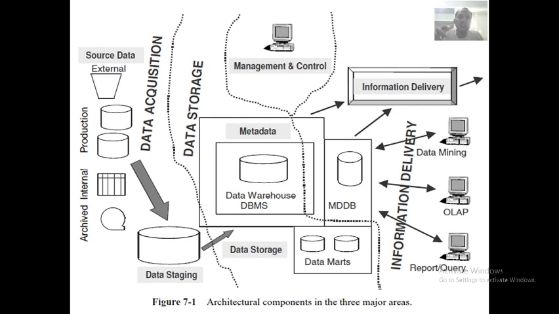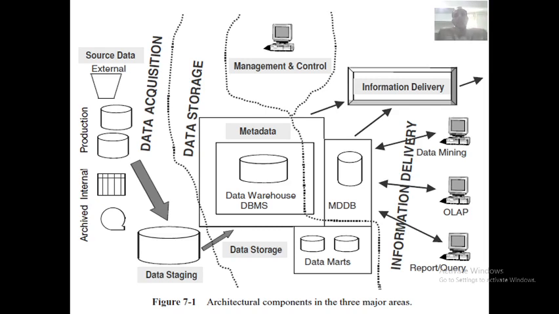The data dictionary of the database management system of the operational system is just a pale shadow of the metadata in the data warehouse. So the database is a shadow of the metadata, meaning whatever is there in the metadata, that shadow will be there in the database. Metadata is the main component and the database is secondary, like that. When we stand outside, our shadow will be on the ground.